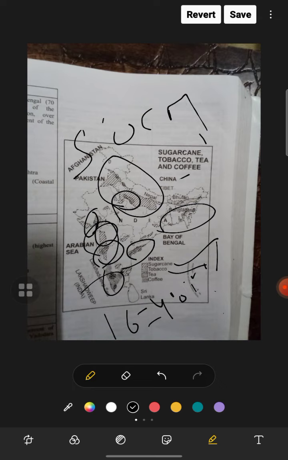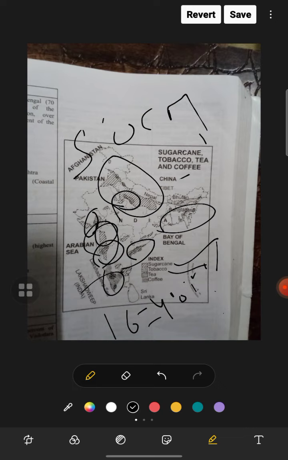Gujarat is highest in tobacco, and then Andhra Pradesh is second. Gujarat is first, we should know about Gujarat, then Andhra Pradesh, and then Nellore are the main producing districts. Other areas have minor production, in UP, Karnataka and West Bengal also.